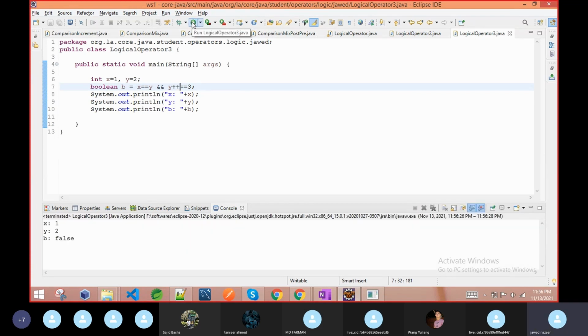So the value of y is not increasing. Even if we have the post and pre, it doesn't matter. But as I said, the value of y should increase. Why? Because we are applying the pre-increment or post-increment, whatever. After this expression, the value should change. But the value of y is not changing. Then why? What's the problem here?